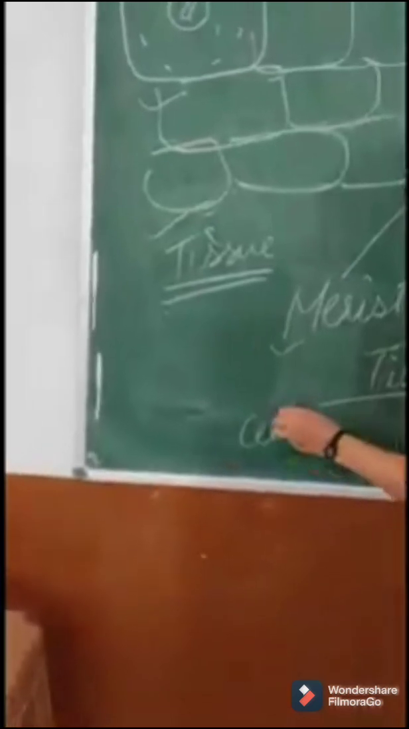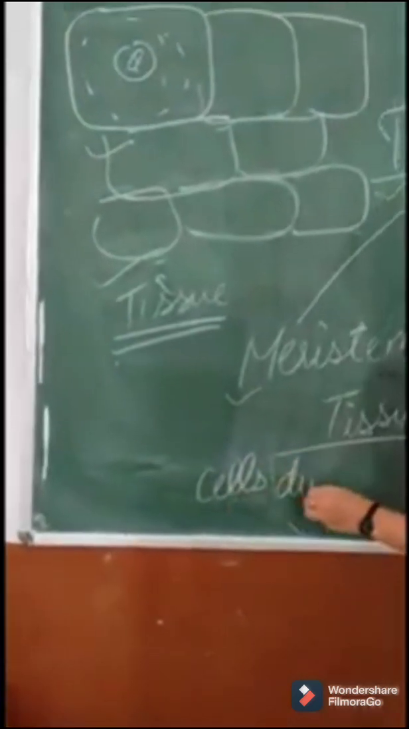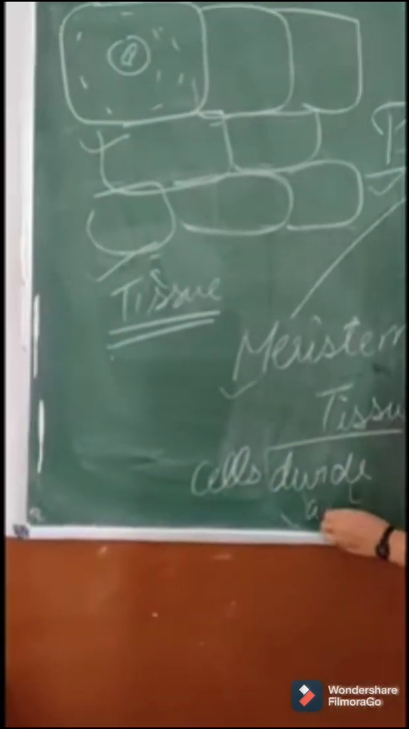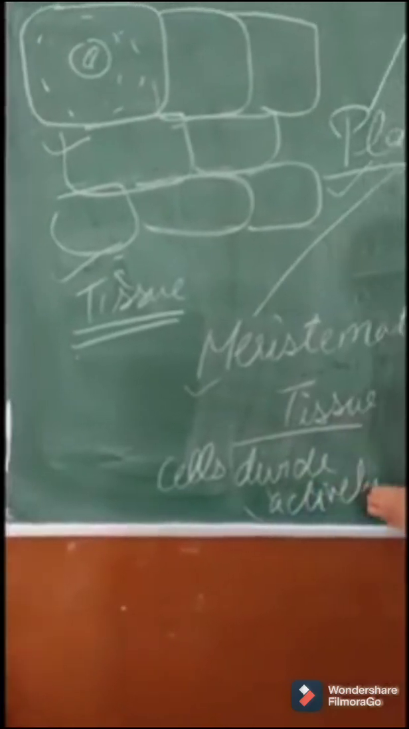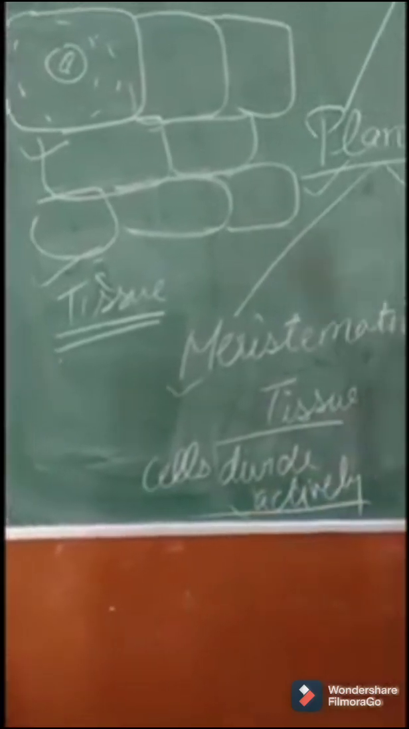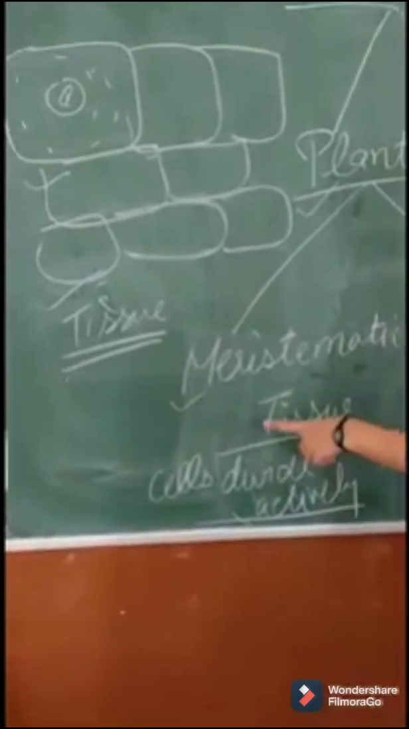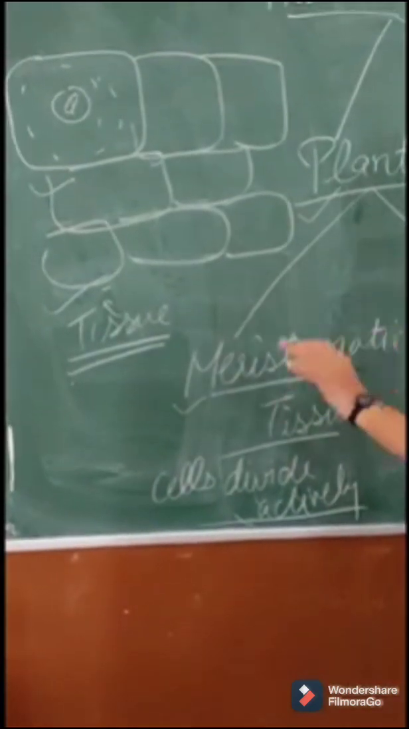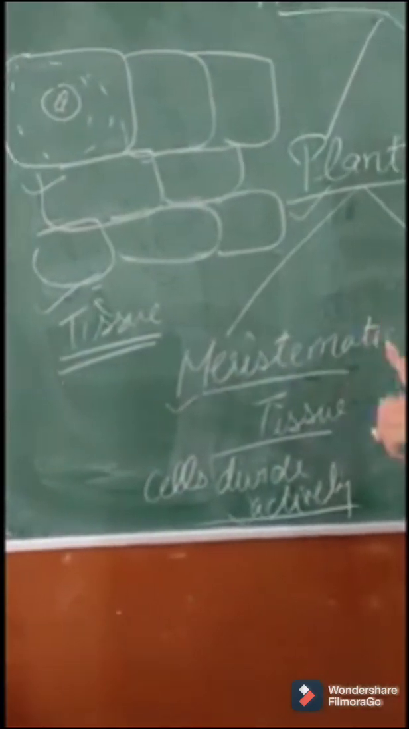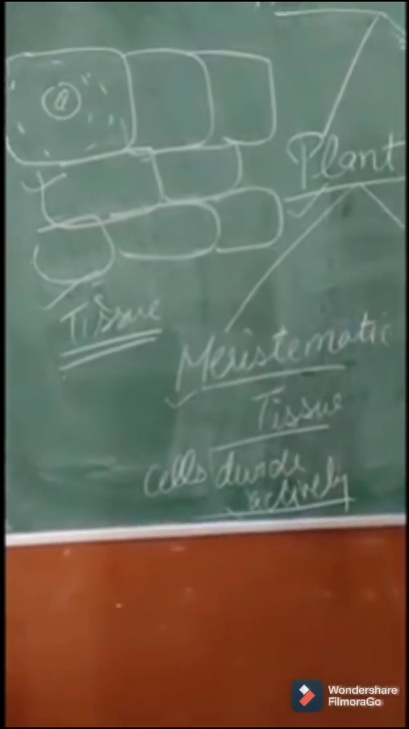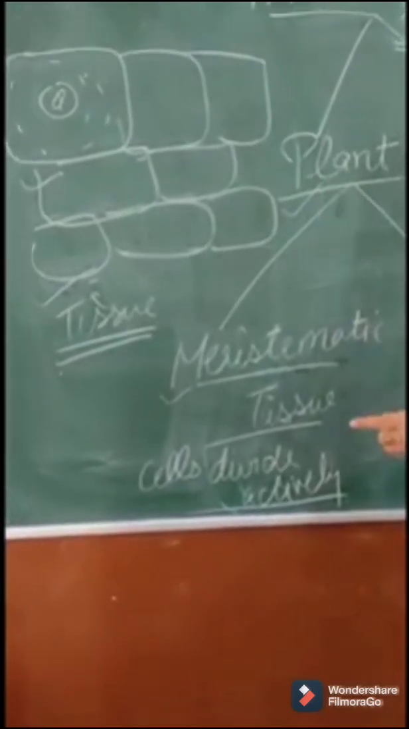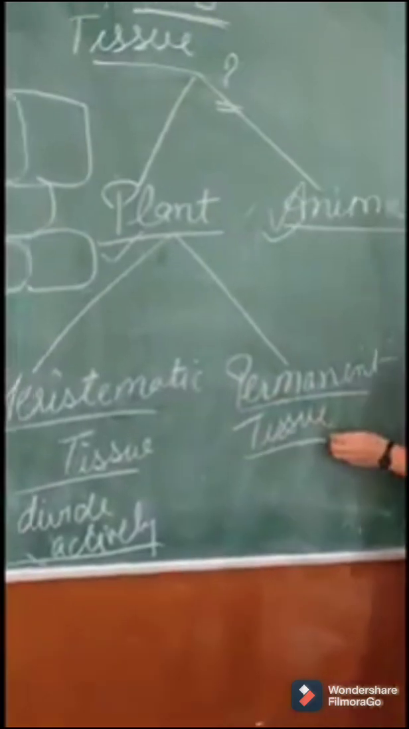In this tissue, cells divide actively. Now what is the meaning of actively dividing cells? That means the cells which are present in this tissue always divide. They never stop cell division. They keep on dividing. Then we have permanent tissue.